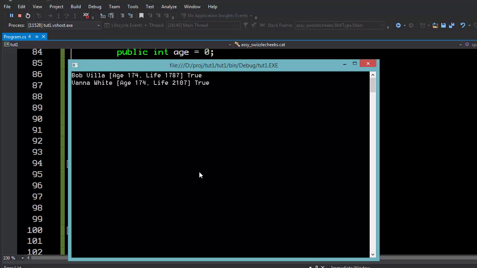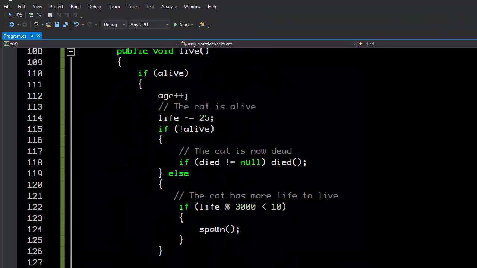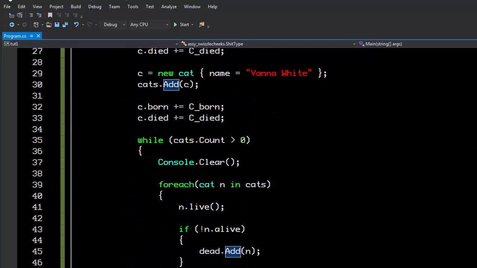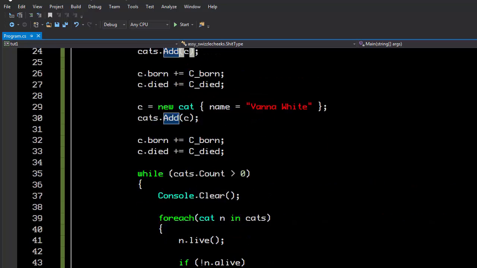There we go. And as you can see, the born handler ran, and it added our thing to the born list. Now the only problem here, as you'll see, is that the children cats, we don't get to add the handler. We've subscribed to the birth and the death of our initial cats, but we have not subscribed to the birth and the death of our subsequent cats.